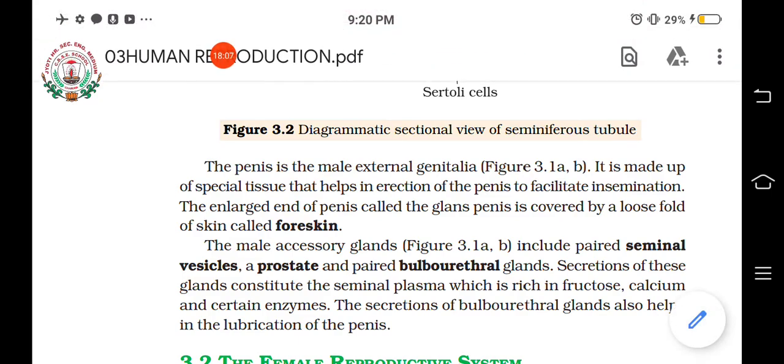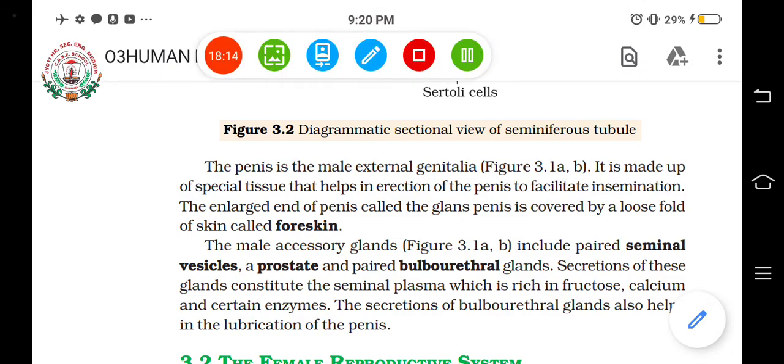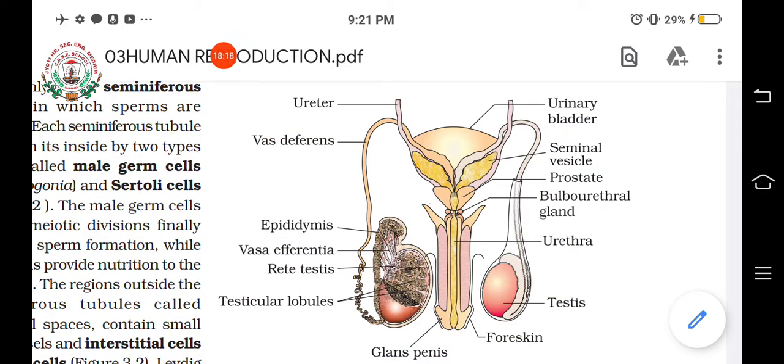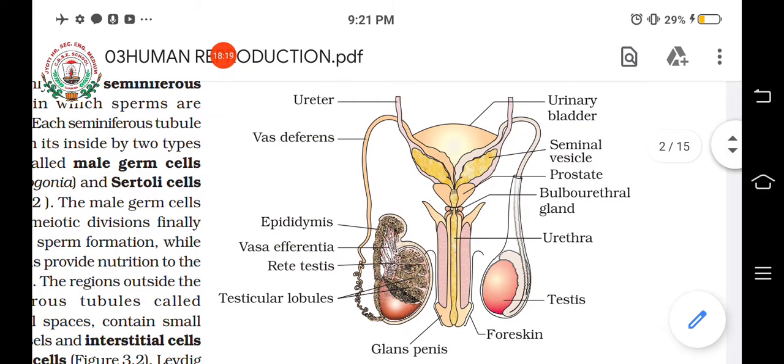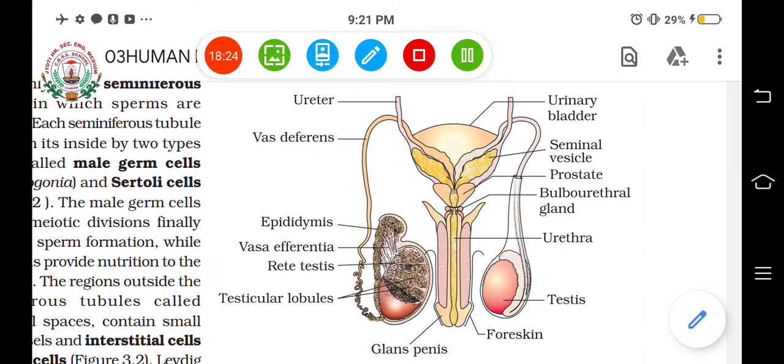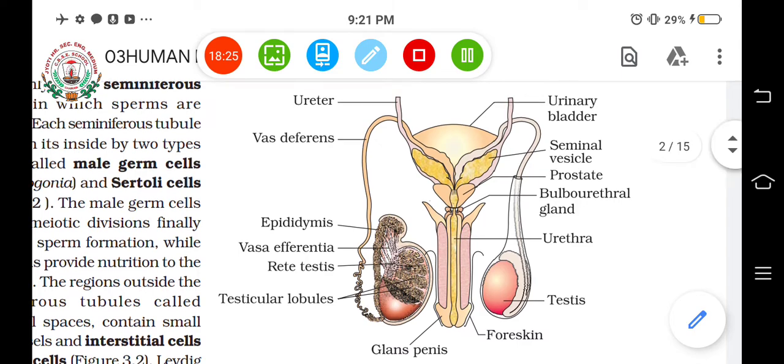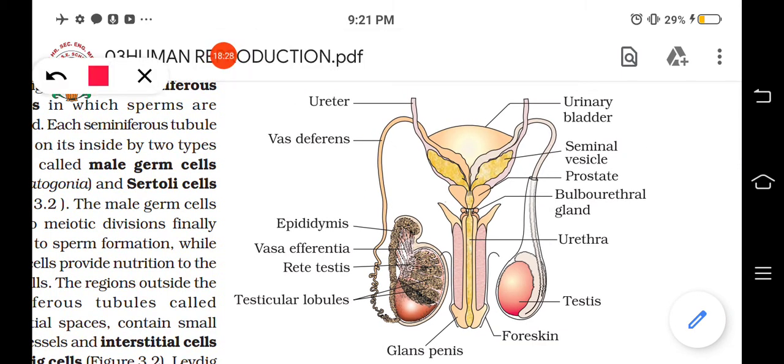The different parts of the male reproductive system are the seminal vesicles, then paired bulbourethral glands, and the prostate gland.